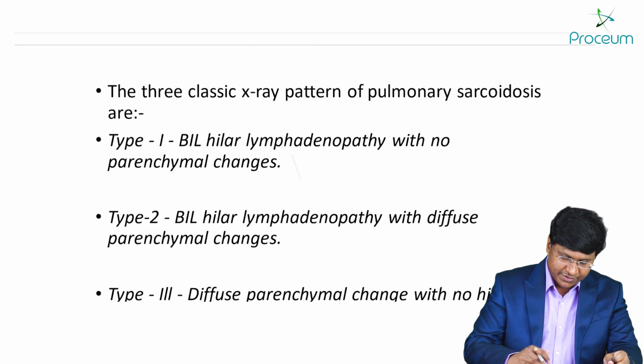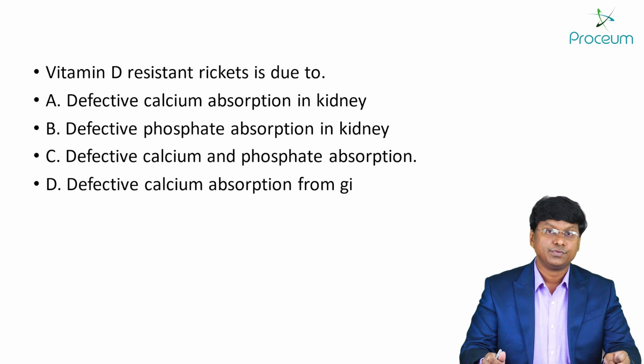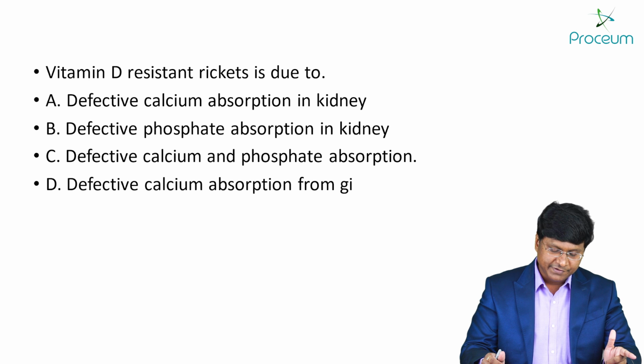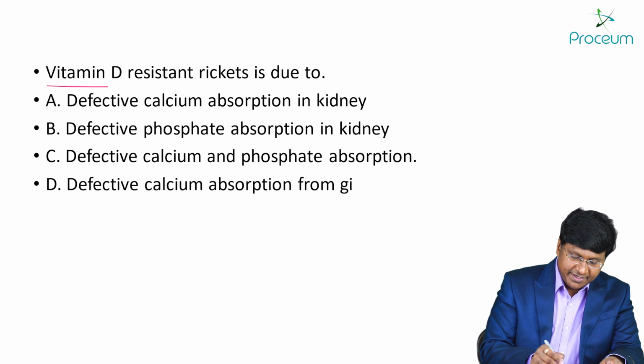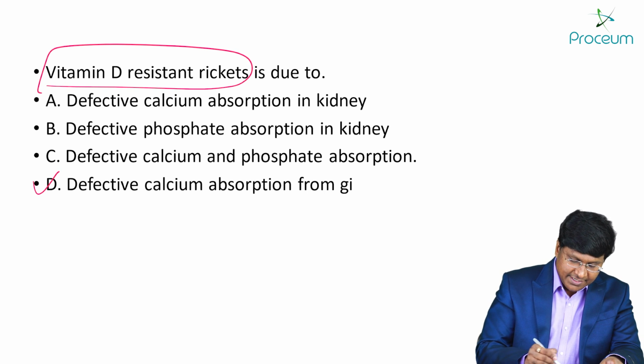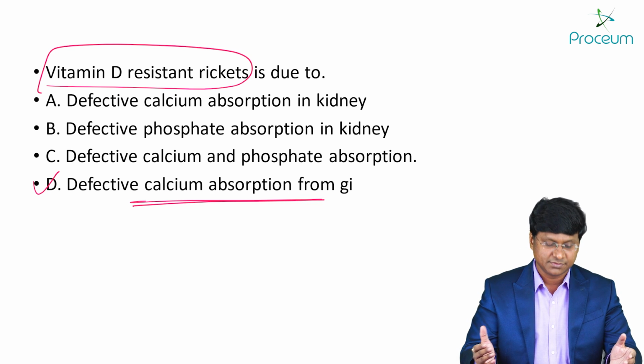Now if you see the next question, vitamin D resistant rickets is due to: defective calcium absorption in the kidney, defective phosphate absorption in the kidney, defective calcium and phosphate absorption, or defective calcium absorption from the GIT. So your vitamin D resistant rickets is nothing but defective calcium absorption from the gastrointestinal tract. So there is impaired calcium absorption from the GIT.